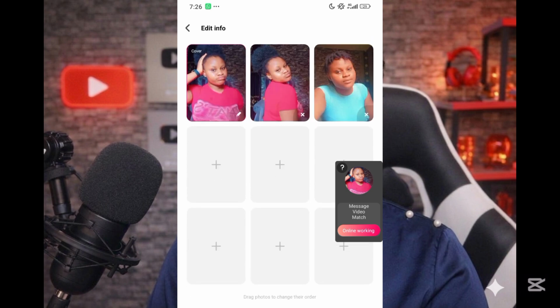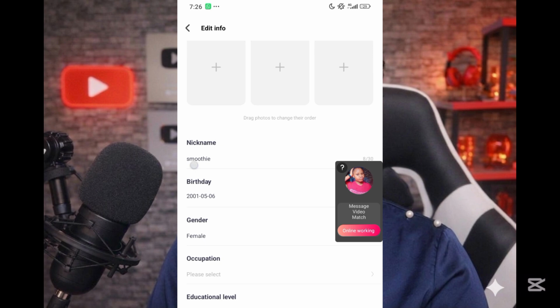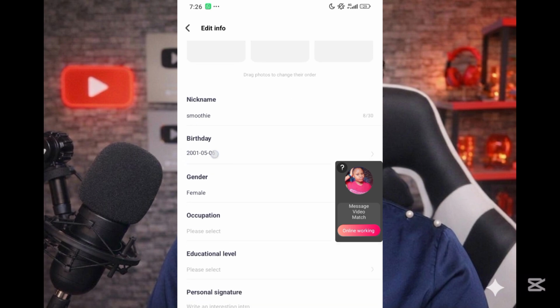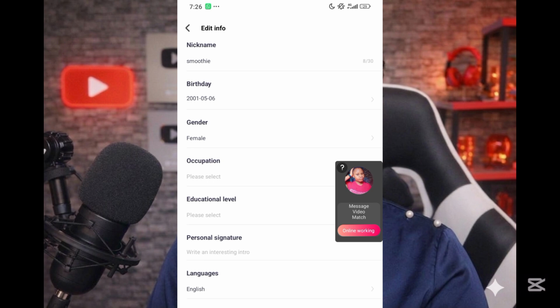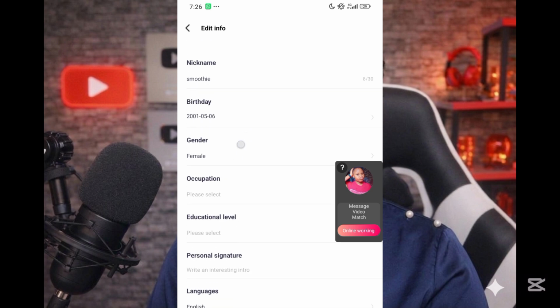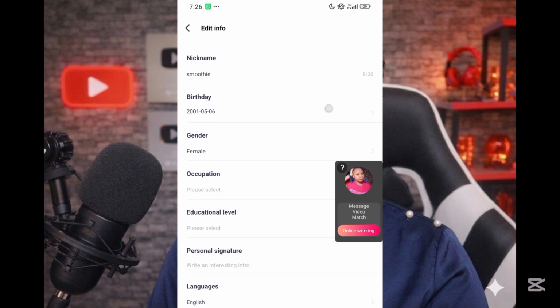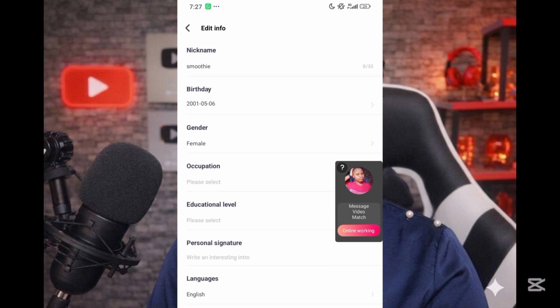Find pictures. So you come here, you write your nickname, you come here, you write your date of birth. Then here, now this is why people are not getting match calls. You come here, you see where it says gender. Please and please come here and tap on it. You can only change it once. As you can see, they said that I can only change it once, I cannot change it again. So if your gender remains male, you're not going to get matched. So what you need is your gender to be female.